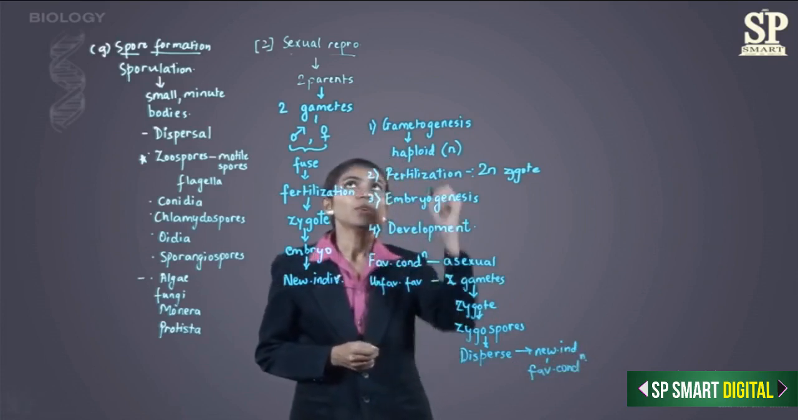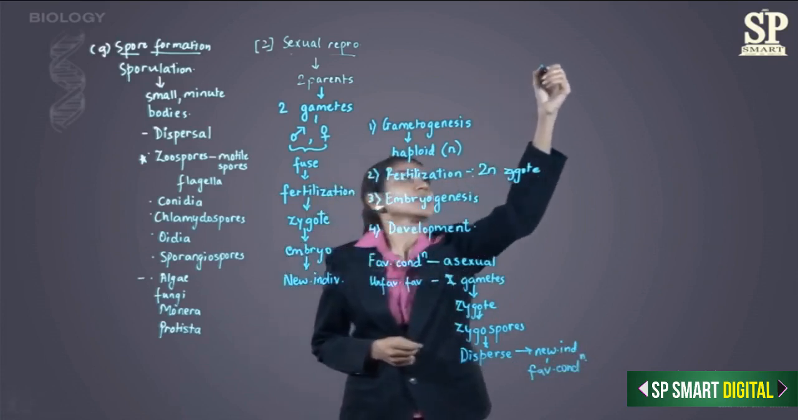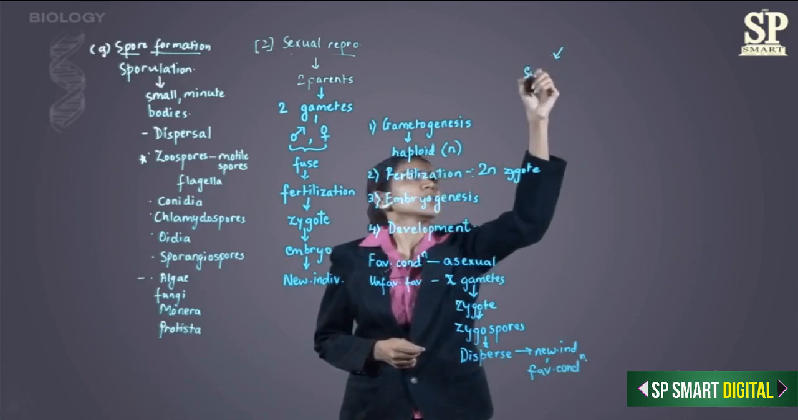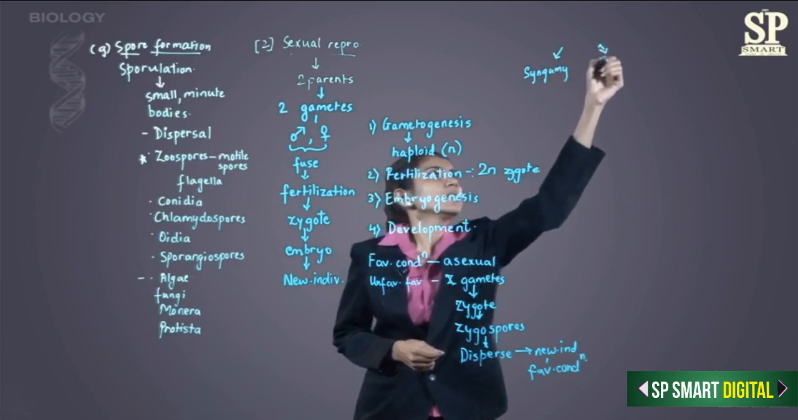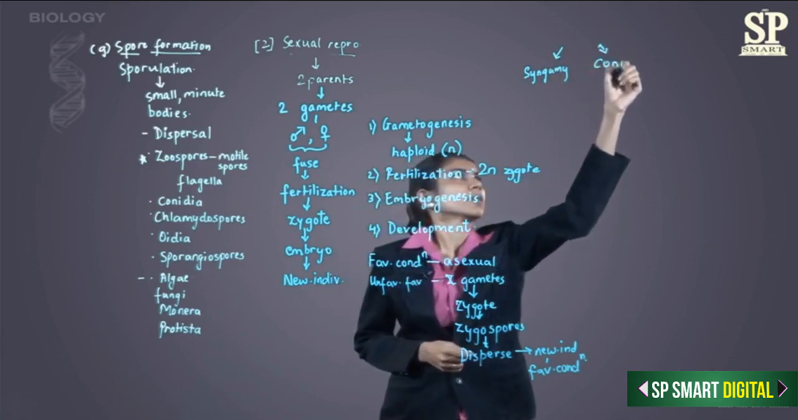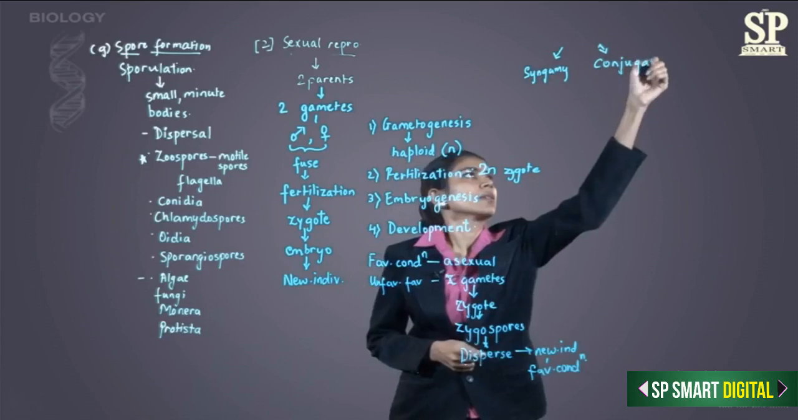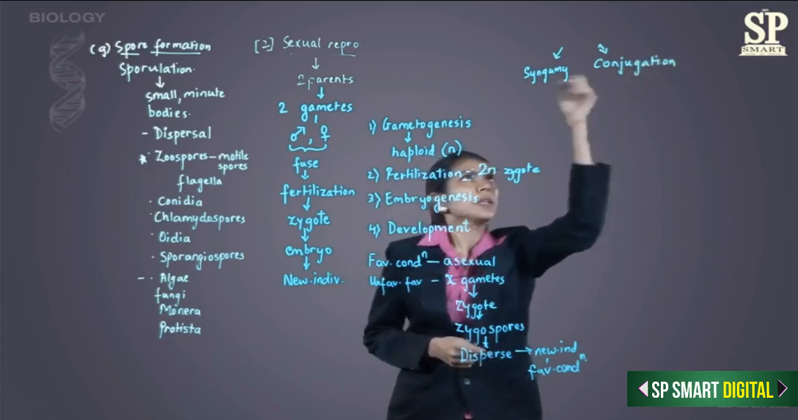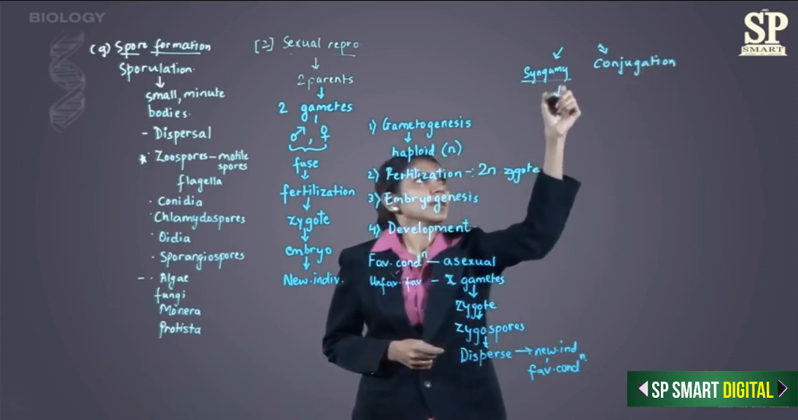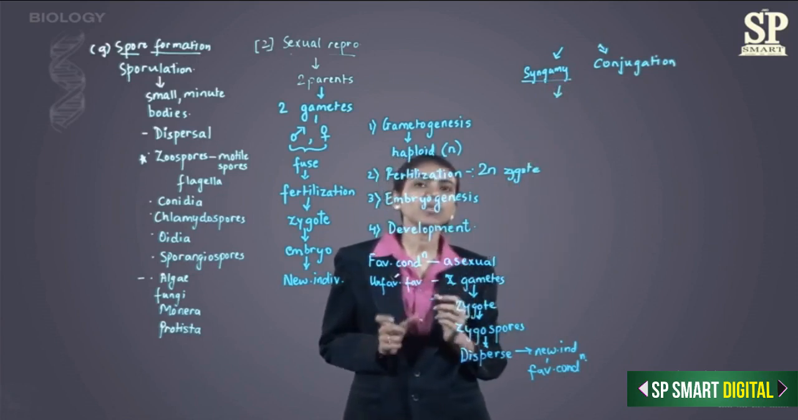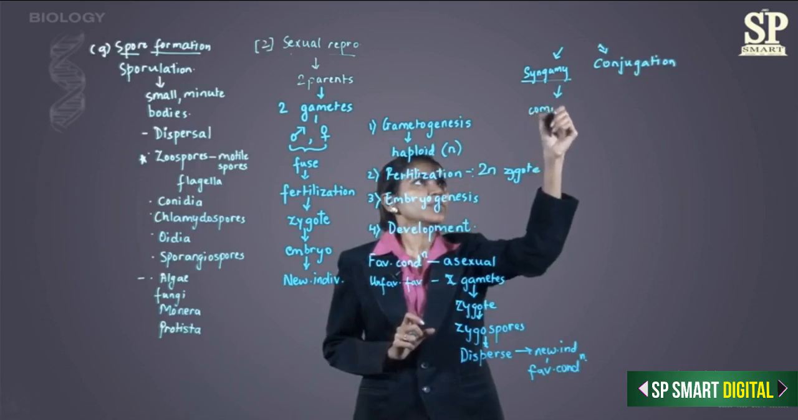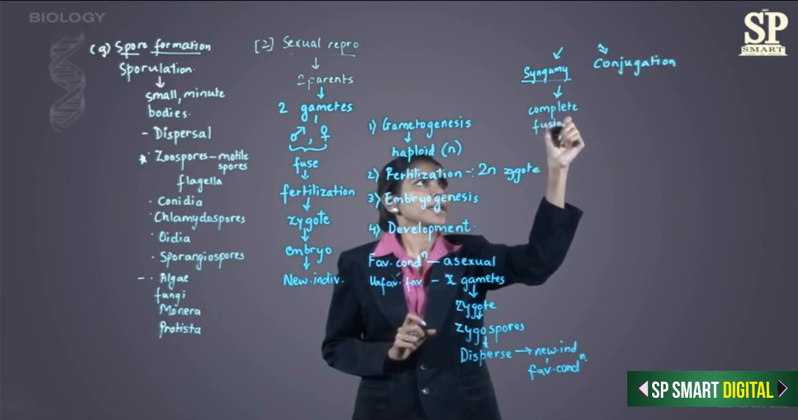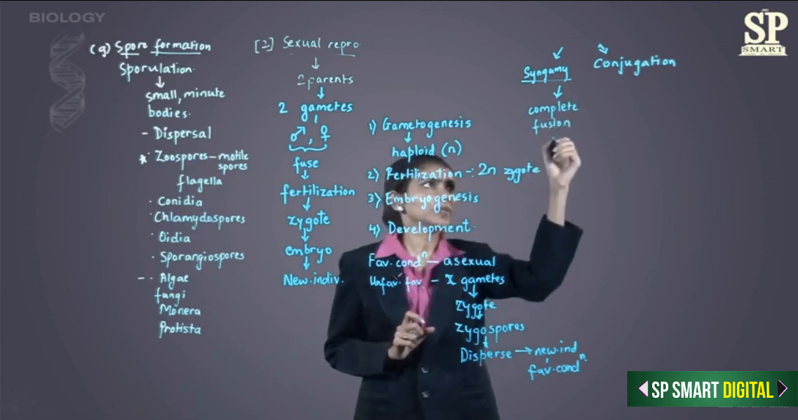Next, we go to types of sexual reproduction, 2 types. First is syngamy and second is conjugation. Let us look at syngamy. Syngamy basically means complete fusion of the male and the female gamete. So there is complete fusion occurring here. Syngamy is again of 2 types.